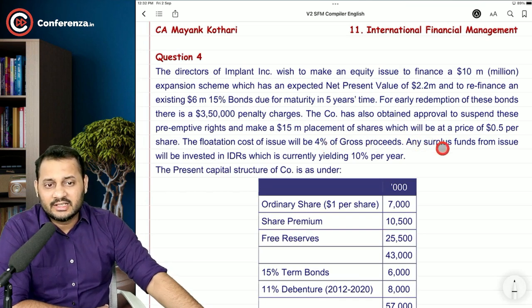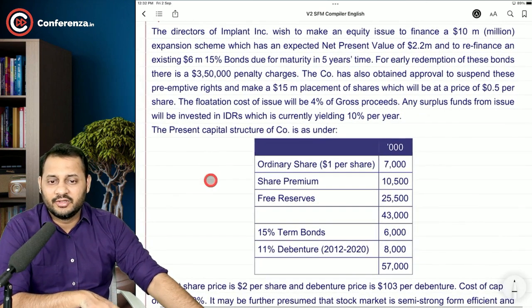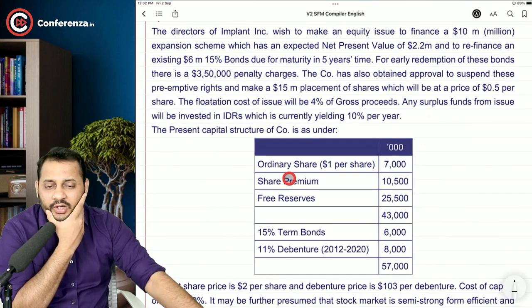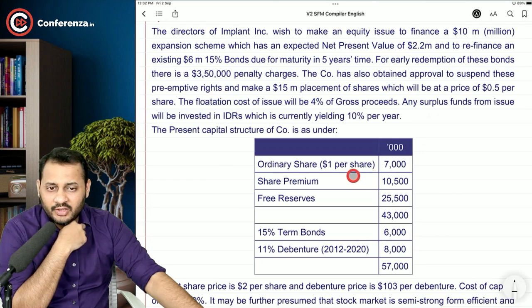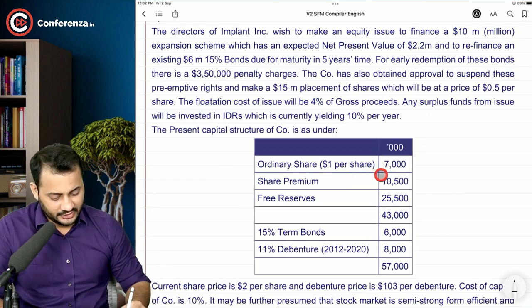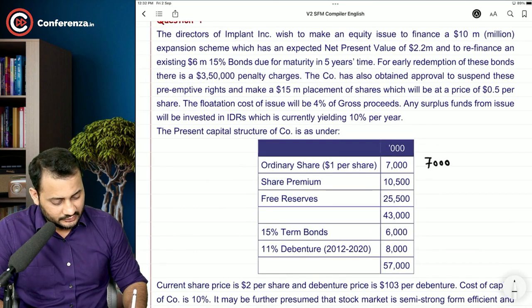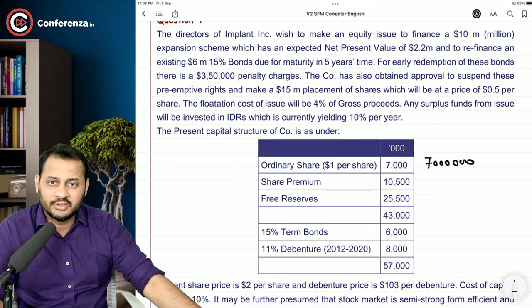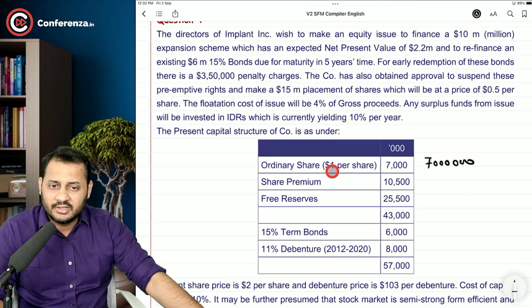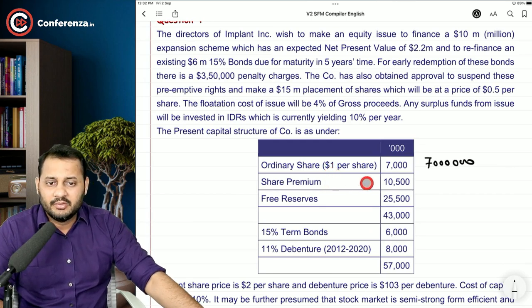Any surplus funds from the issue will be invested in Indian Depository Receipt, IDR, which is currently yielding 10% per year. The present capital structure is as follows. You can clearly see the capital structure right now. We have ordinary shares, $1 per share. So how many number of shares are there? Obviously 7 million shares are there. Every share is having a face value of $1. The premium is 10,500. Everything is in thousands.